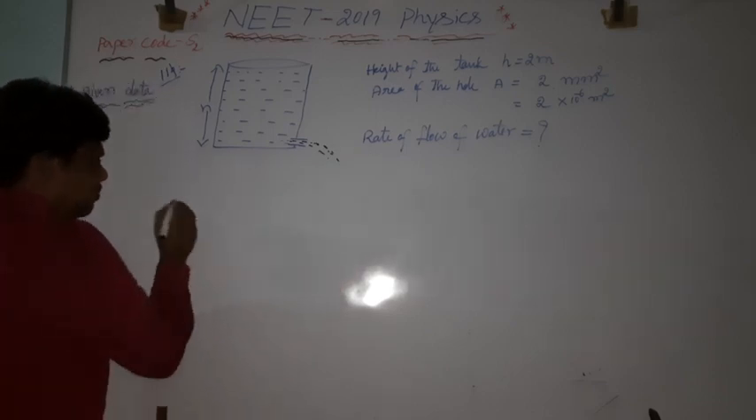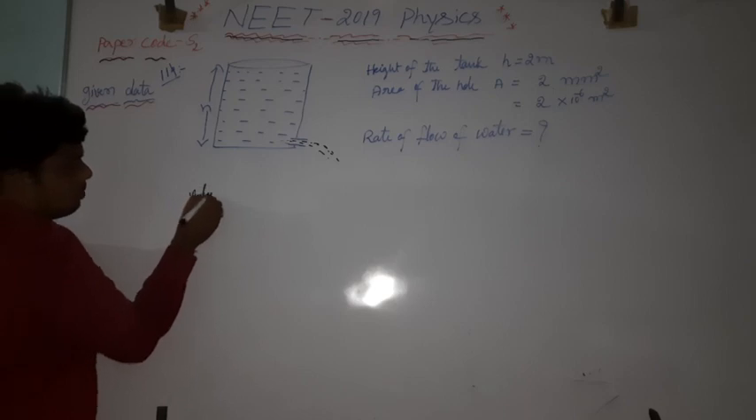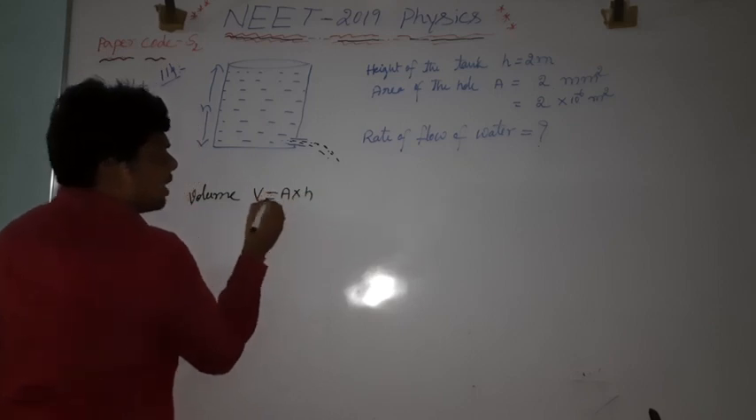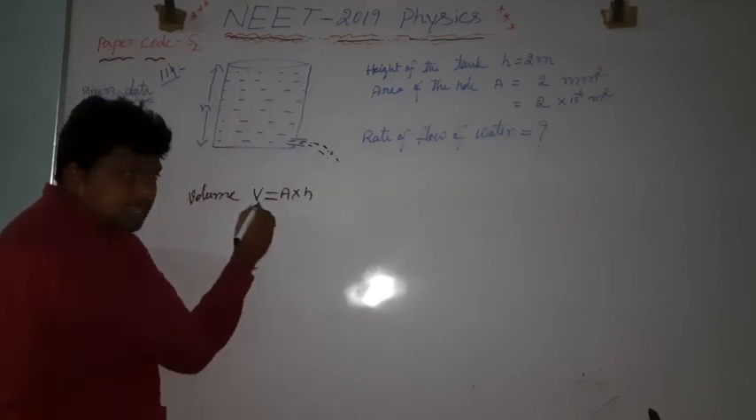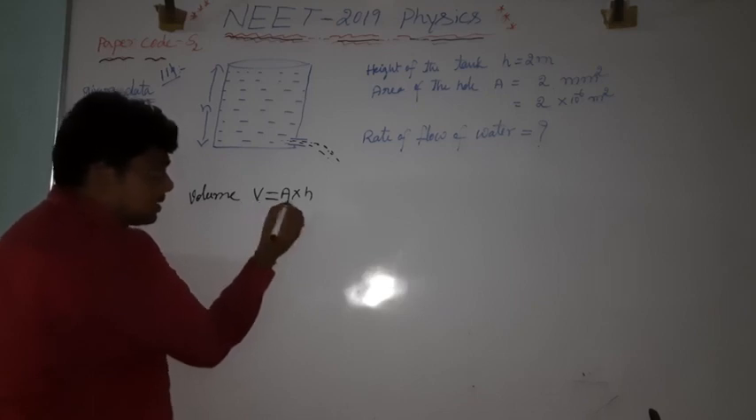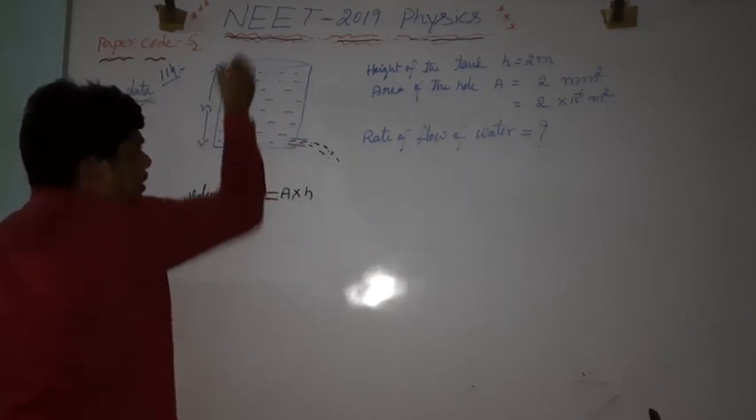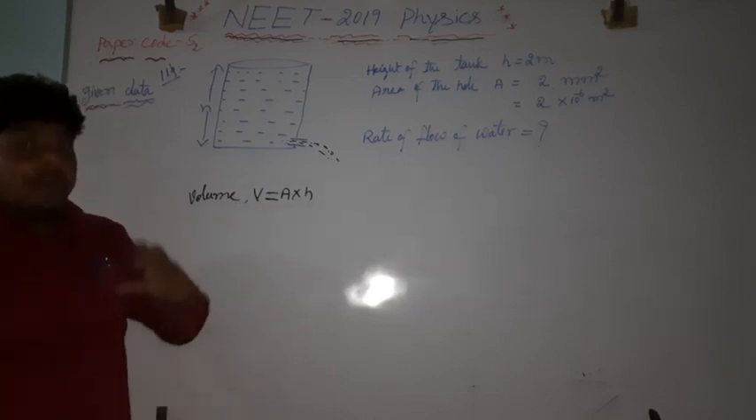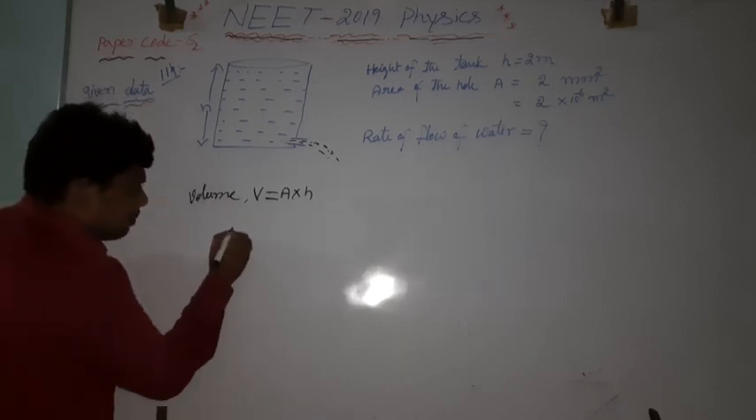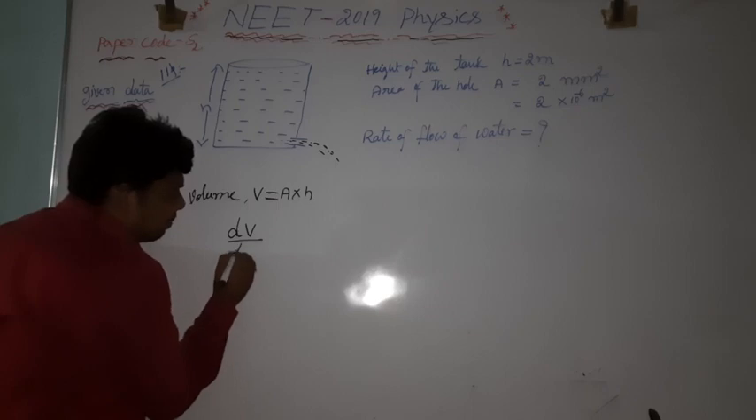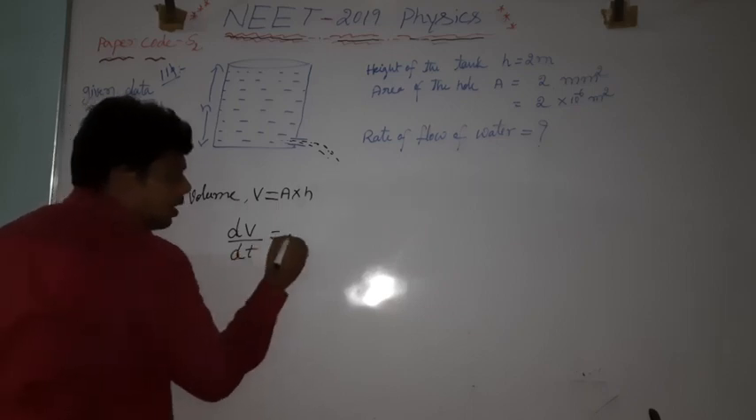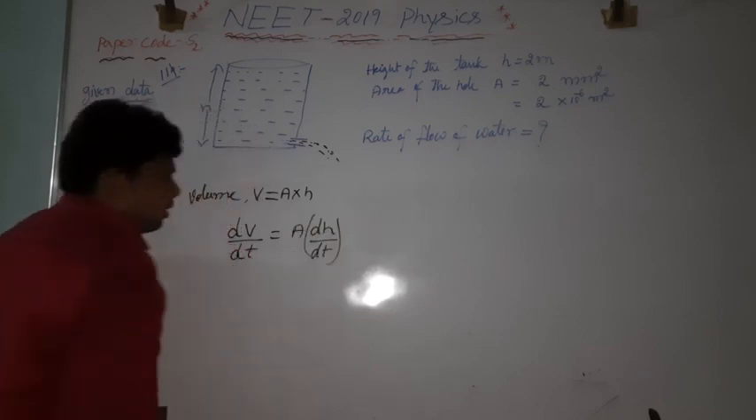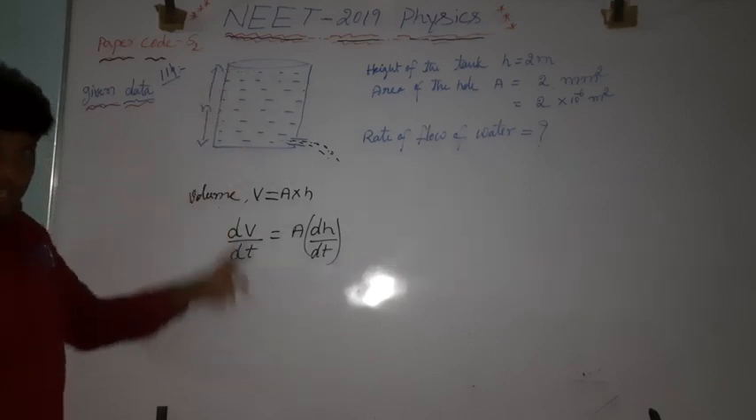We know the basic formula for volume. Volume is equal to area into height. Capital V is volume, A is area, H is height. Here we have to calculate the rate of flow of volume of the water, that is dV divided by dt. That is A into dH divided by dt. Why? Because area is constant but height of the water goes on changing.